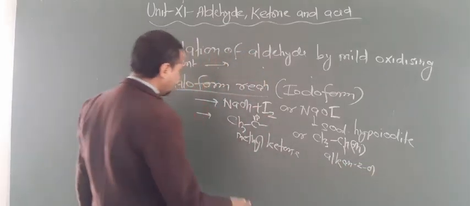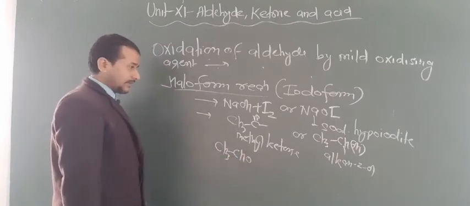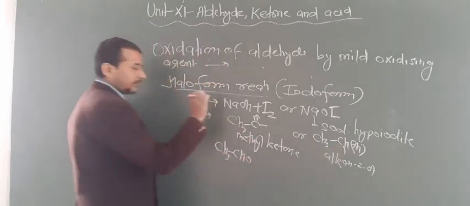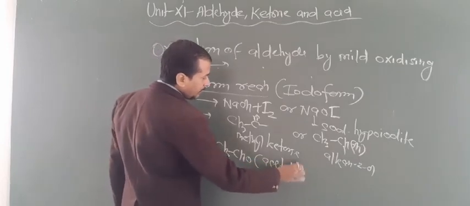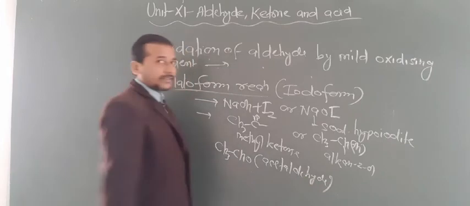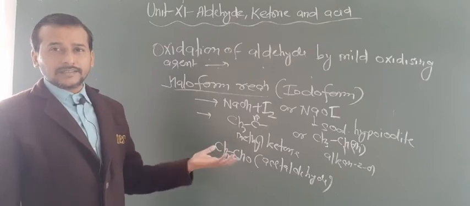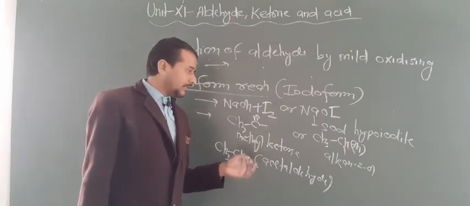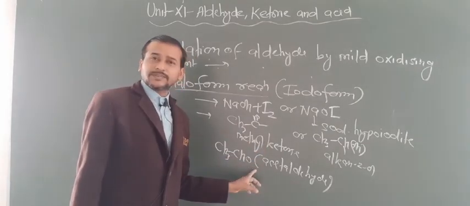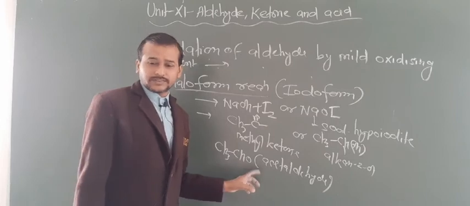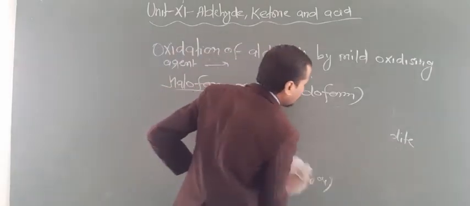One more thing you have to know is that only one aldehyde, that is acetaldehyde, will give this test. Here both have to convert into methyl ketones. So maybe one question arises: how can you differentiate between acetaldehyde and other aldehydes? You can use the iodoform test. If another question arises, how can you differentiate between aldehydes and ketones? Only acetaldehyde gives the iodoform test, other aldehydes do not respond to this test. So that's why you can also use it to differentiate between aldehydes and ketones. Are you getting this point?